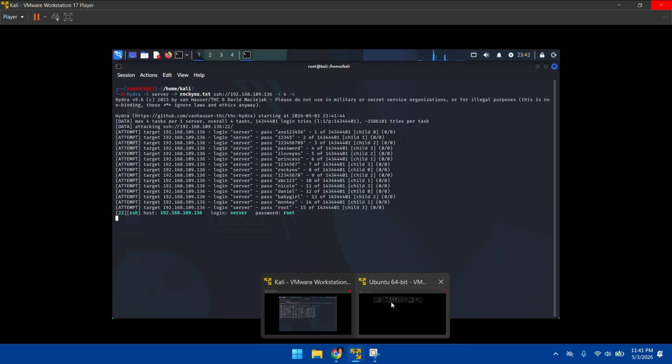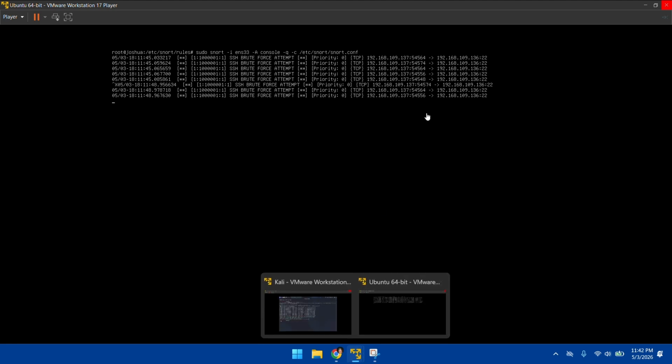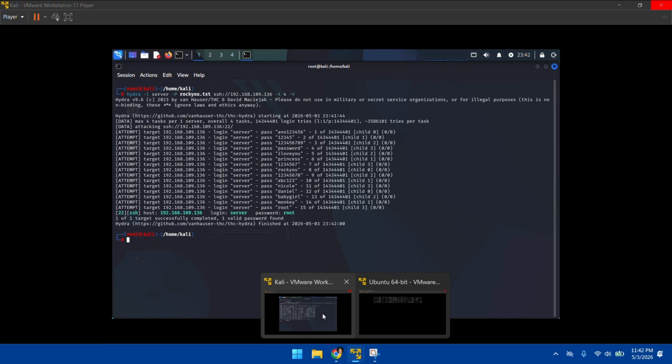So now we should detect the SSH brute force attempt. And it's able to get the password in this request itself. It's using the same IP but different ports altogether, but it's still coming onto port 22. So that was for SSH.